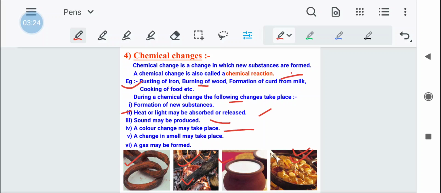A color change can take place, like in your food also. Whenever your mother is cooking food, you can see a change in color when the meal is fully prepared. Then a change in smell can take place, and a gas may be released during the chemical change. So these are a few things which happen during a chemical change.